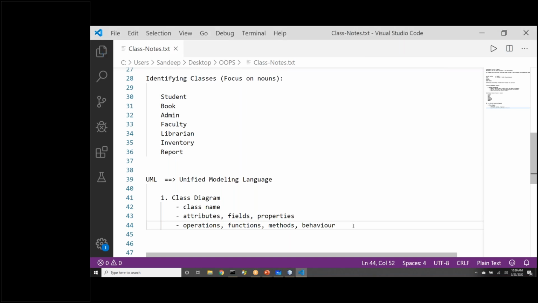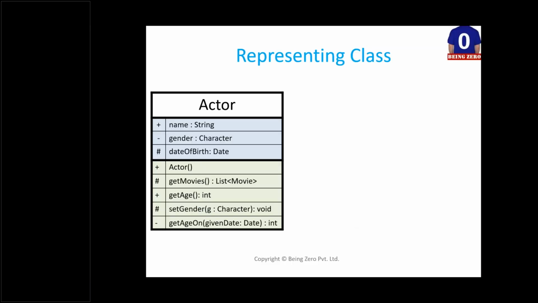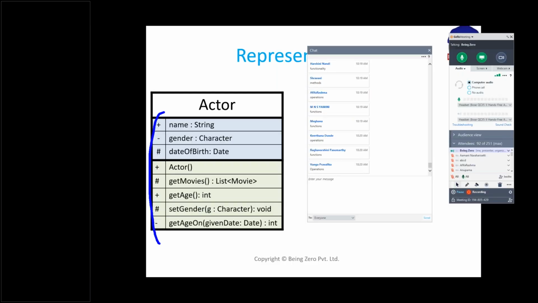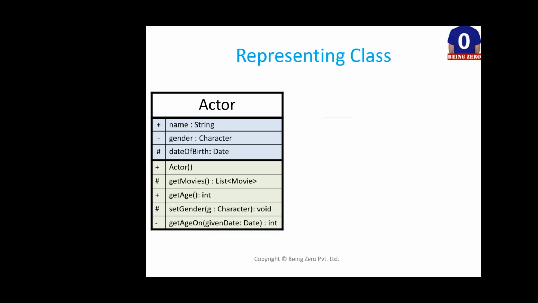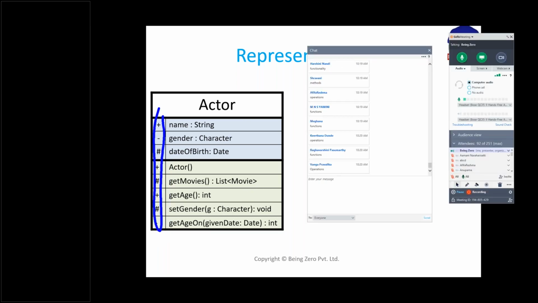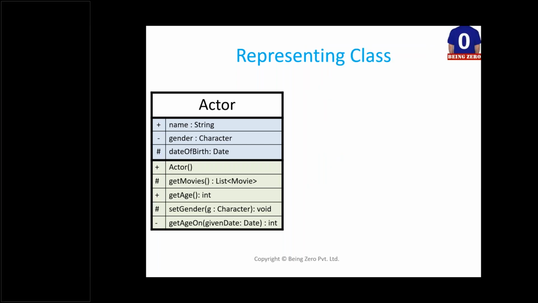Apart from these three parts, class diagram is signifying one more thing. Let's pay attention to that part. You see, this particular column is also displaying some information. We'll come to this notation a little later. But what is this section? This plus, minus, hash, what are they representing? Can somebody tell what is the meaning of plus here? Why is this plus there? It carries meaning in the class diagram. Okay, if I have to give you a hint, this is related to access modifiers. So what are the access modifiers?